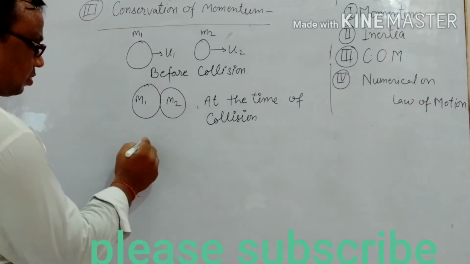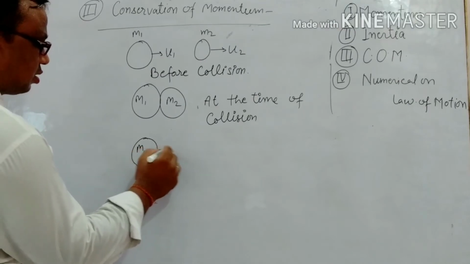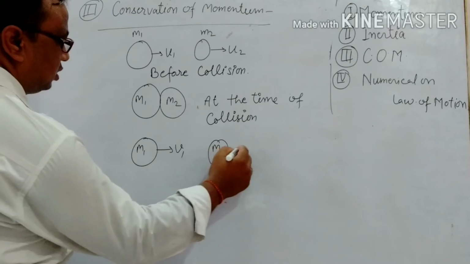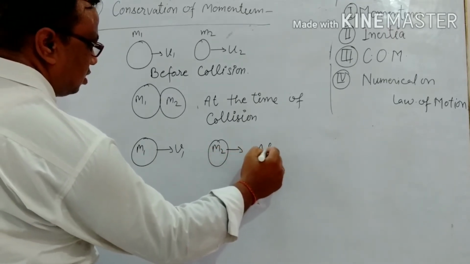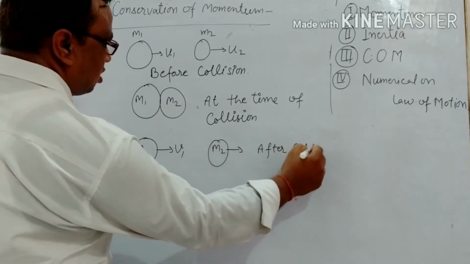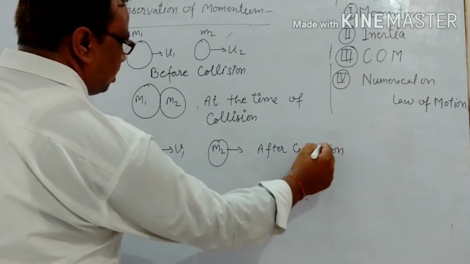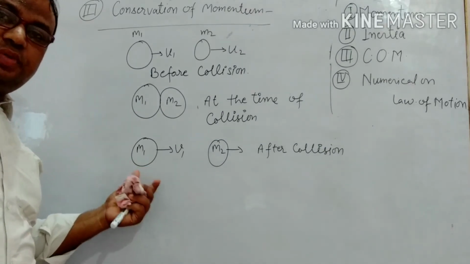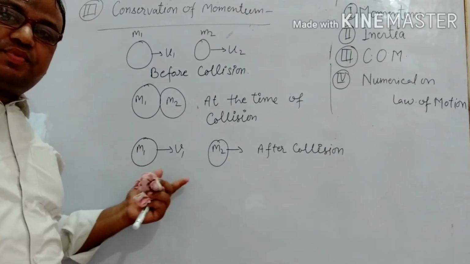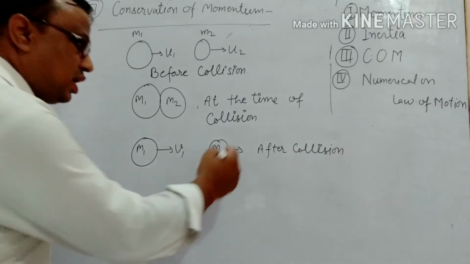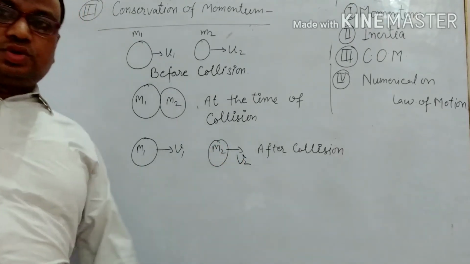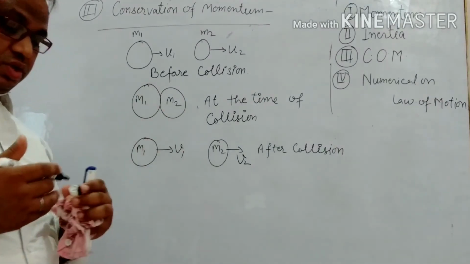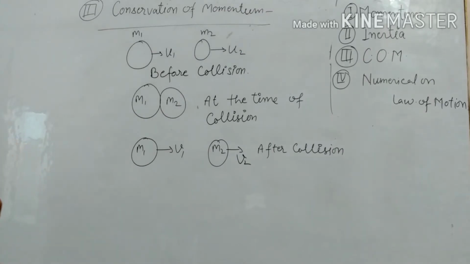Now this is after collision, clear. Now after collision, if the mass m1 has velocity v1 and the mass m2 has velocity v2, then total momentum before collision and after collision should be constant, clear.